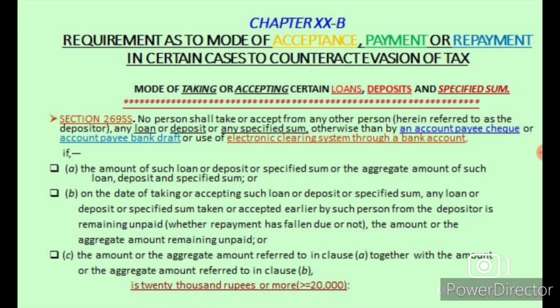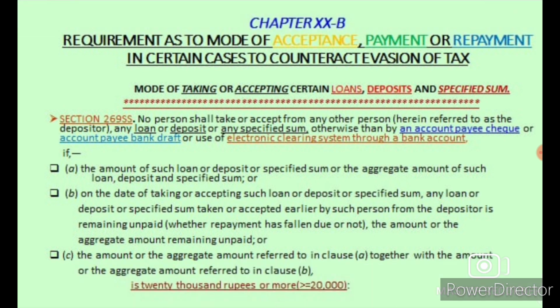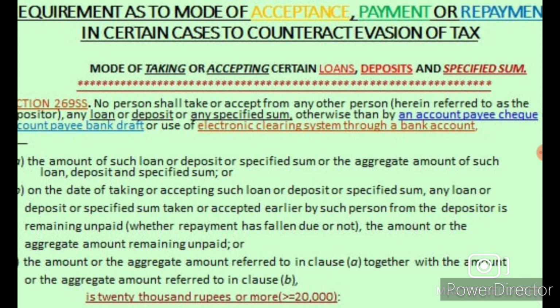So today we are going to learn about Chapter XX-B: requirement as to mode of acceptance, payment or repayment in certain cases to counteract evasion of tax, mode of taking or accepting certain loans, deposits and specified sum. Section 269SS: No person shall take or accept from any other person any loan or deposit or any specified sum otherwise than by an account payee cheque or account payee bank draft or use of electronic clearing system through a bank account, if the amount of such loan or deposit or specified sum, or the aggregate amount of such loan, deposit and specified sum